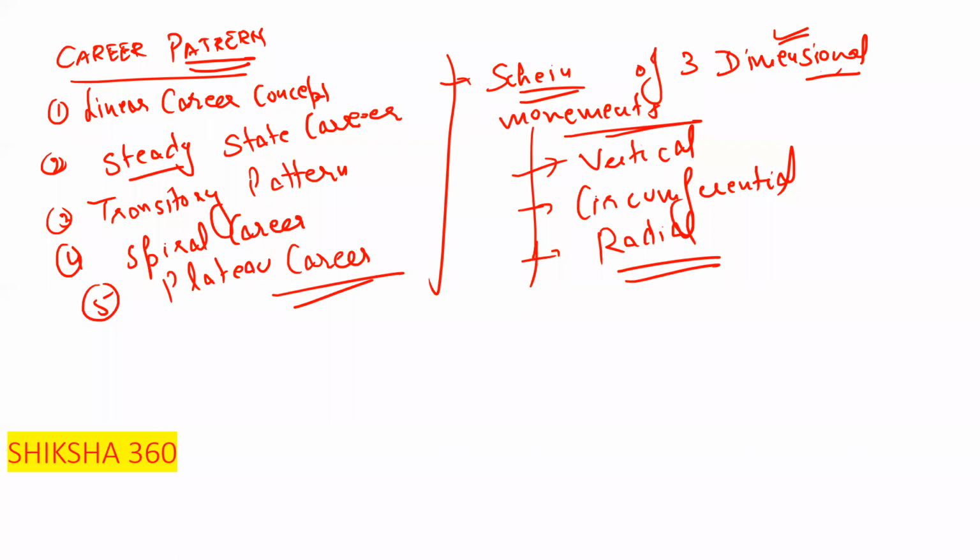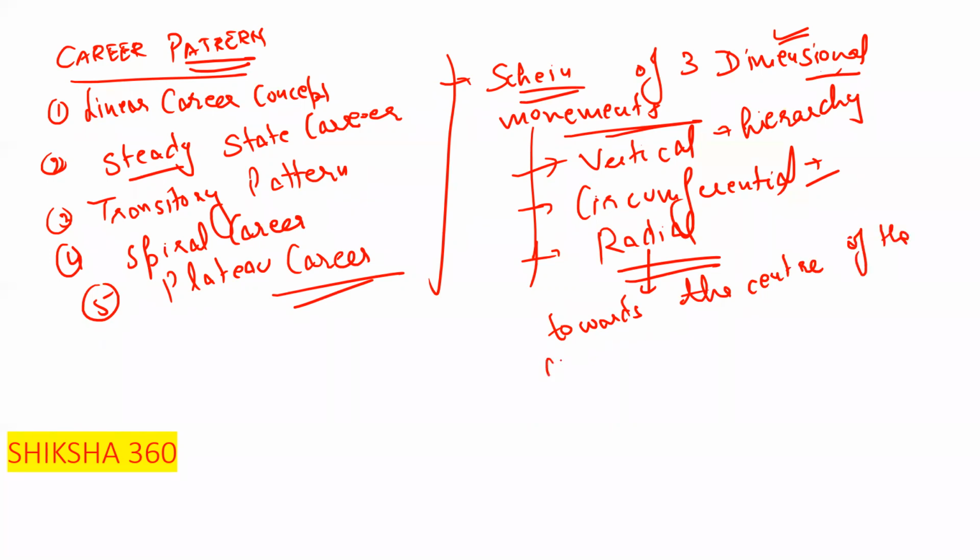Circumferential movement is along the different divisions and functions of the organization. Radial is towards the center of the organization. This one is the three-dimensional movement. And the career patterns are: linear career concept, steady state career, transitory pattern, spiral career, and plateau career.